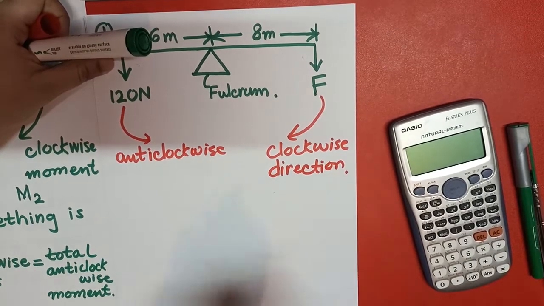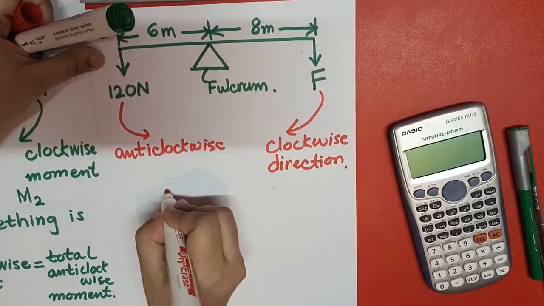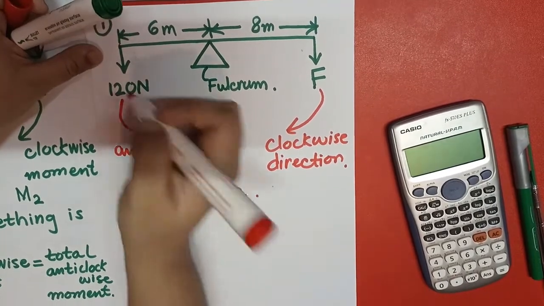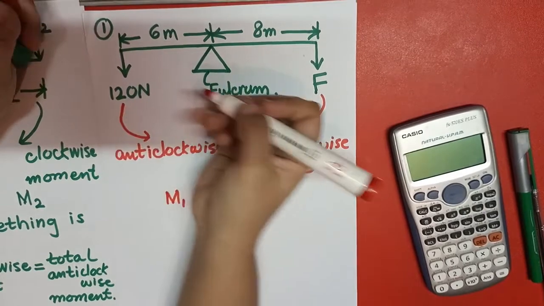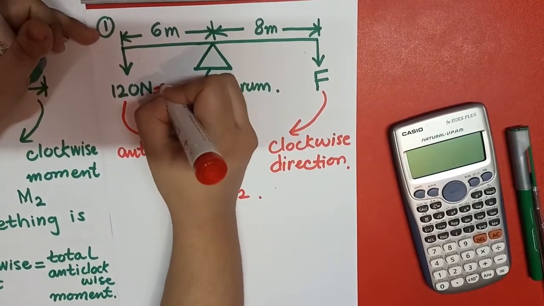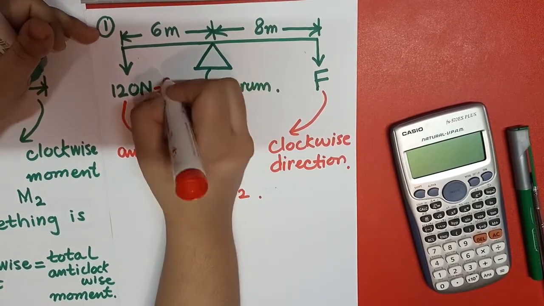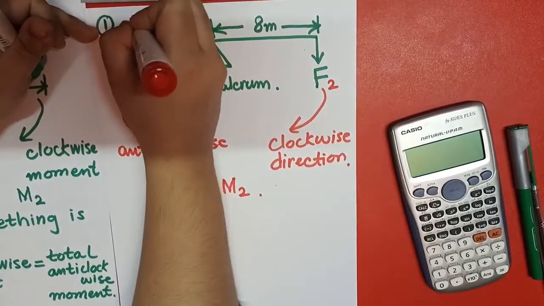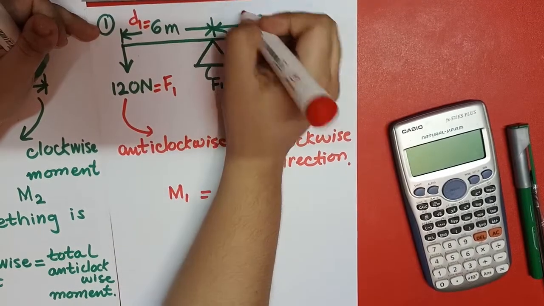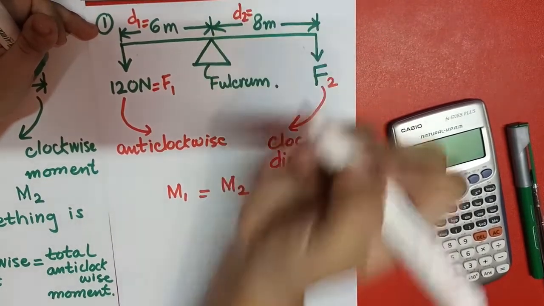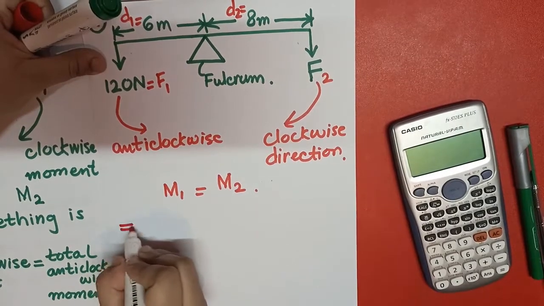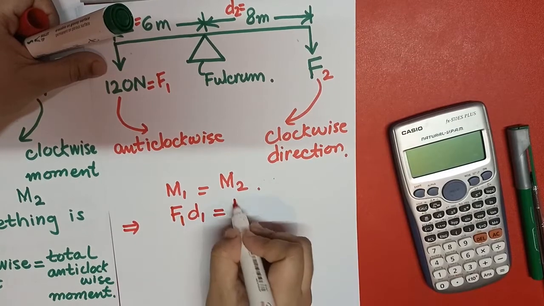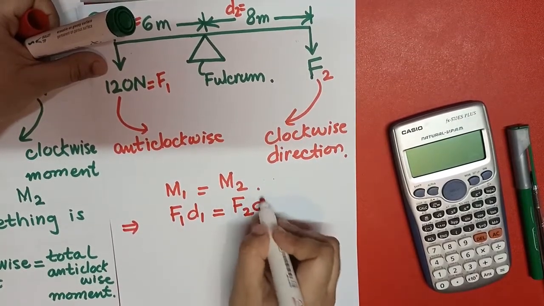I know that M1 is equal to M2 according to the equilibrium conditions. Suppose this is F1, or you can also say W, this is F2, and this one is D1. It is not given in the question, I am assuming it myself. Moment 1 is equal to F1 D1 and moment 2 is equal to F2 D2.